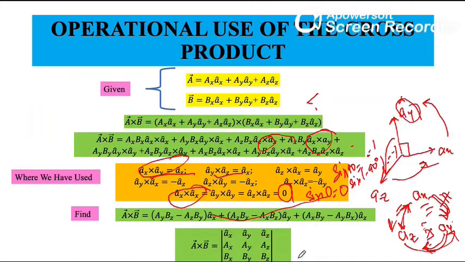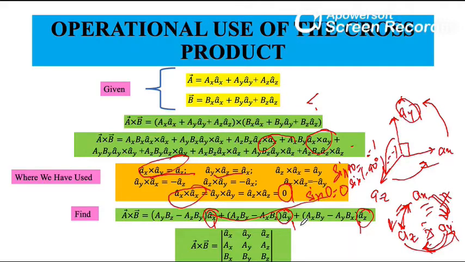Now you can collect terms according to each unit vector. So it becomes (ay bz minus az by) ax unit vector, (az bx minus ax bz) ay, and (ax by minus ay bx) az unit vector.